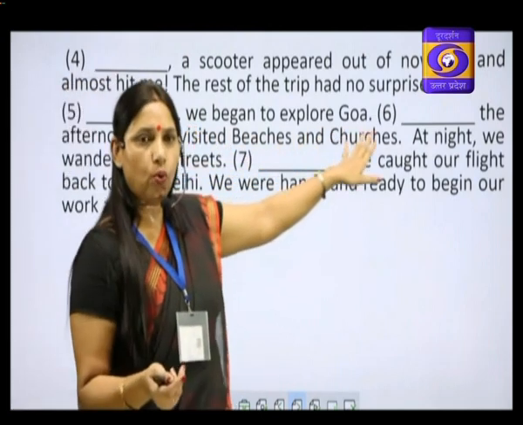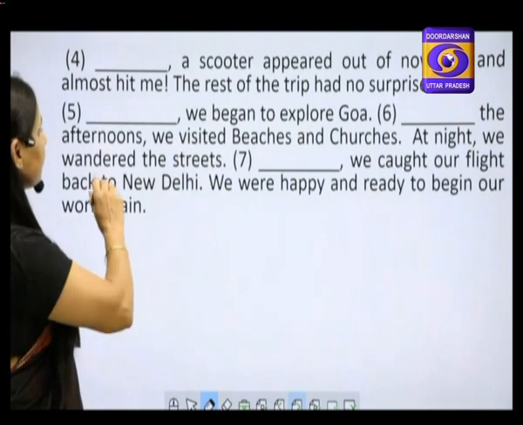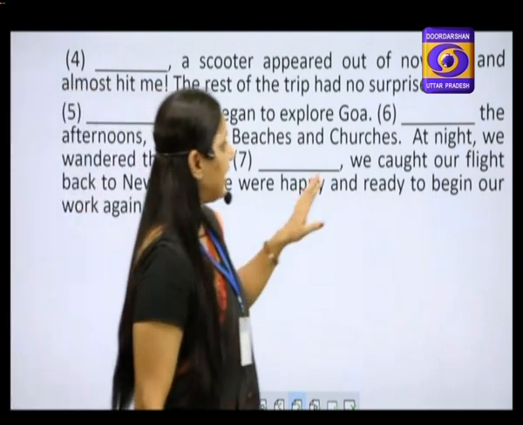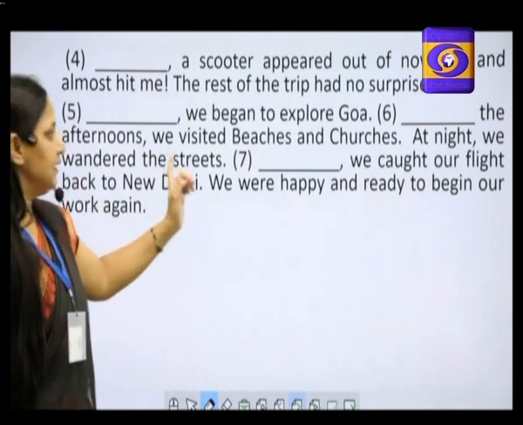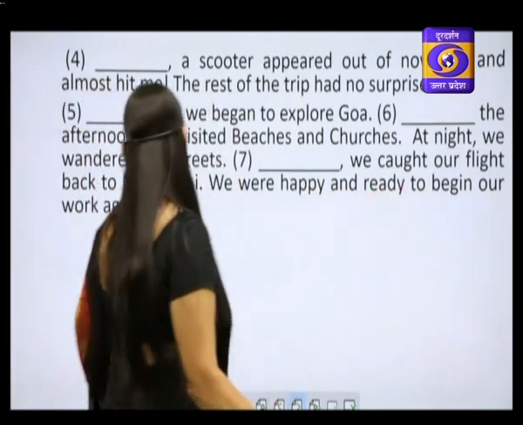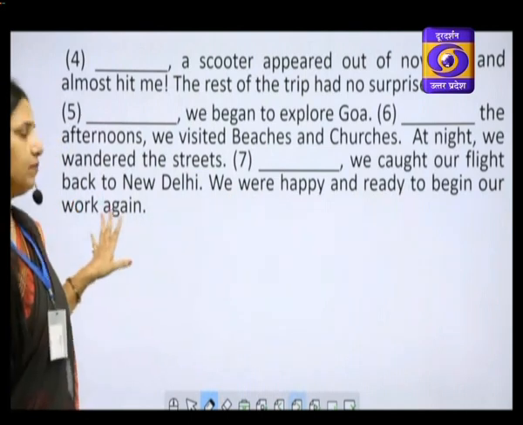We began to explore Goa. Sixth blank, the afternoons, we visited beaches and churches. At night, we wandered the streets. Dash, we caught our flight back to New Delhi. We were happy and ready to begin our work again.